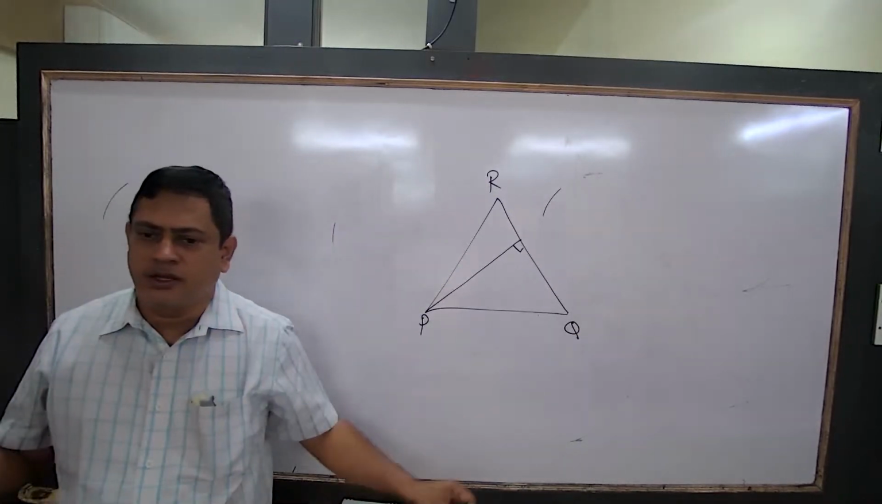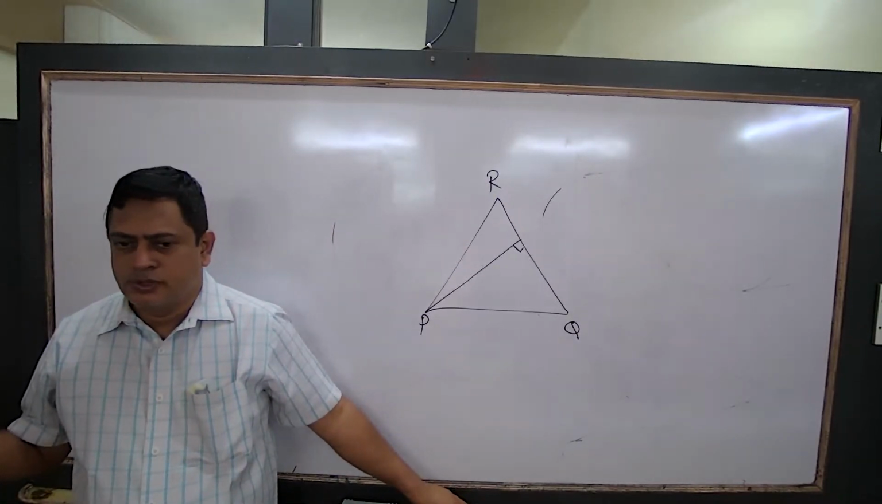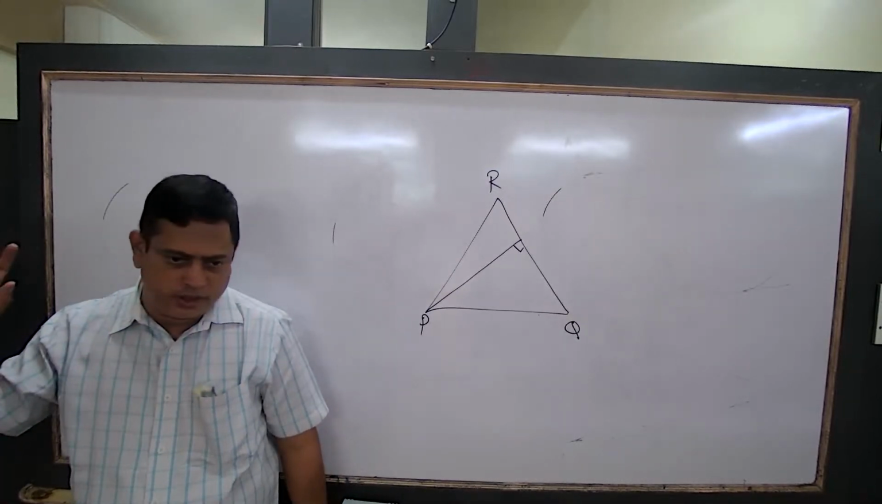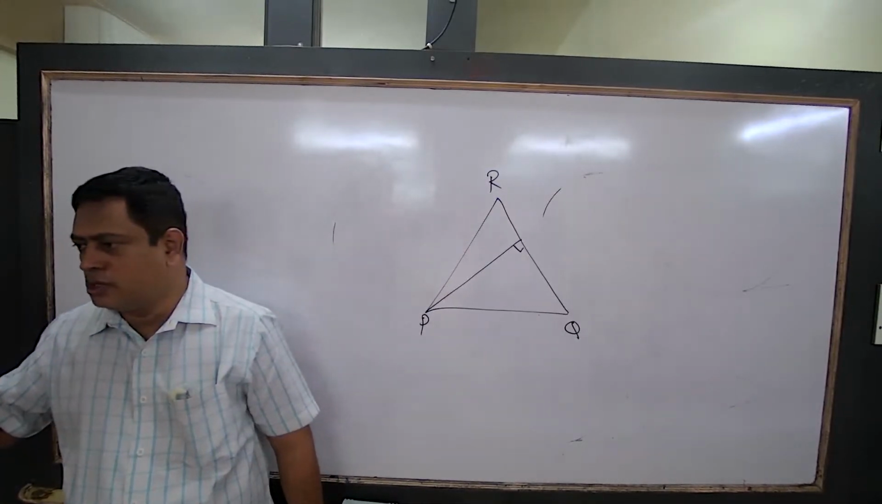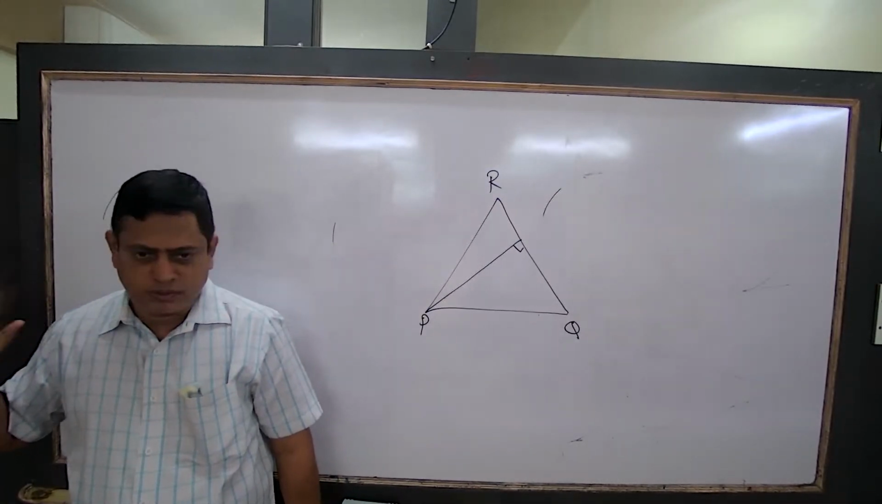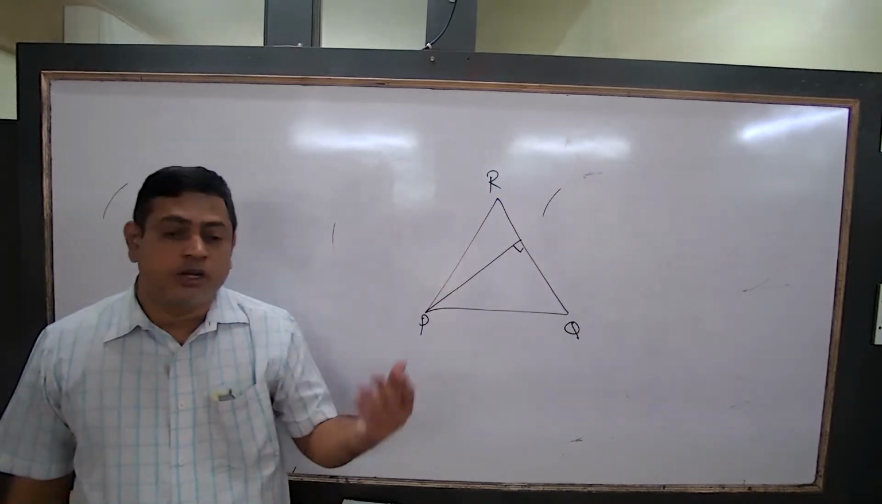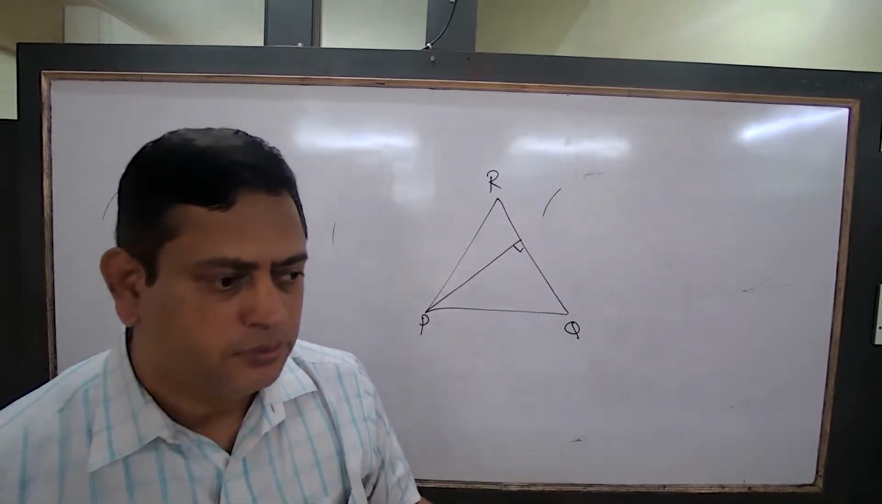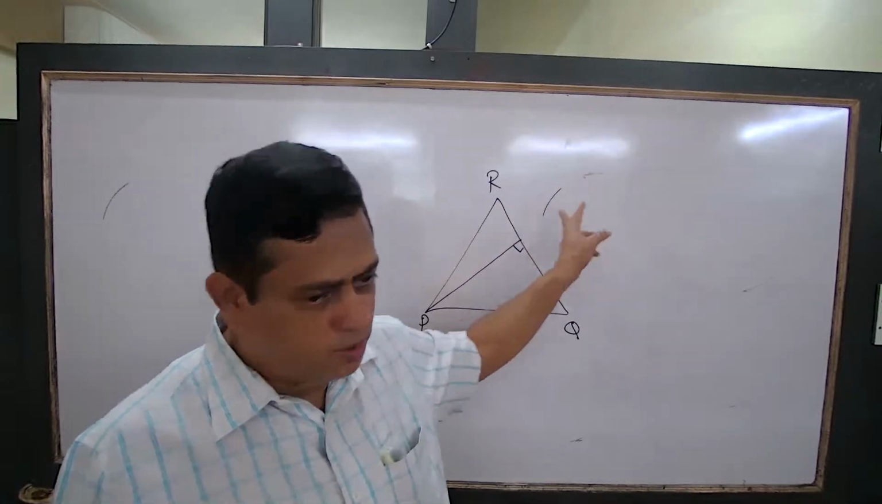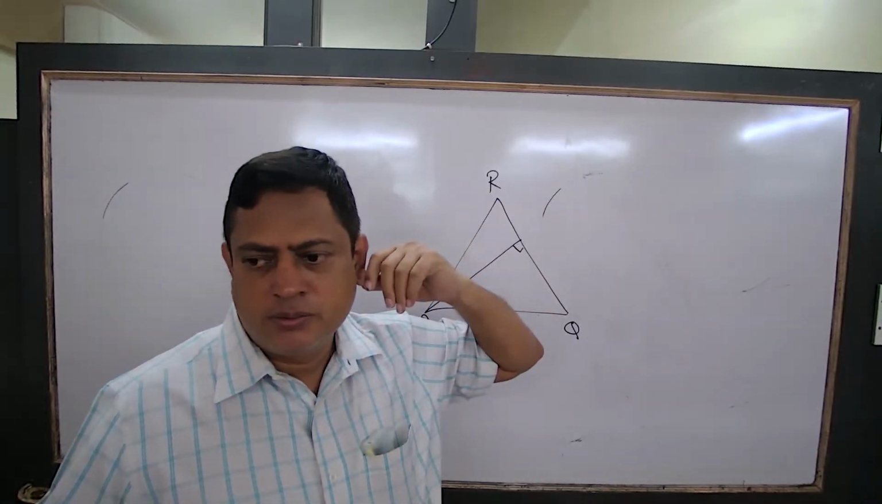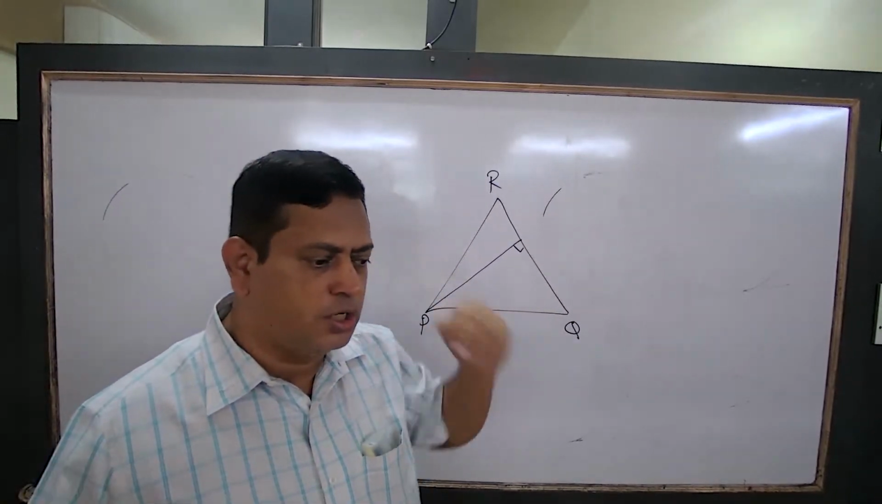What do you mean by area? The region covered in a closed figure. Unit of area? Square units, meter square, centimeter square and so on. What do you mean by perimeter? Sum of the outer boundary. What is the unit of perimeter? Centimeter, meter, whatever unit is given.